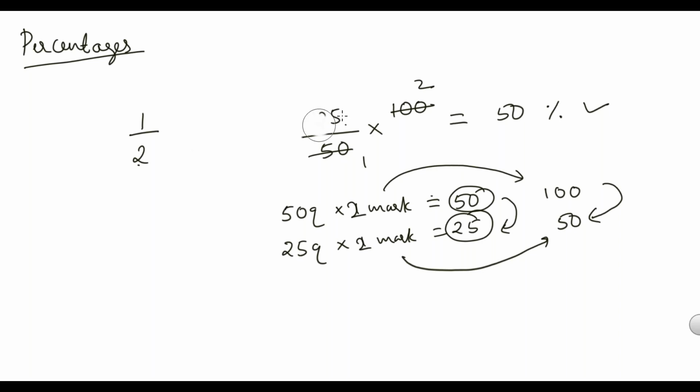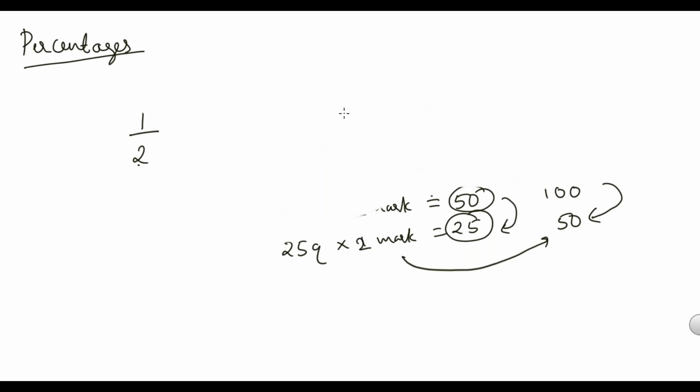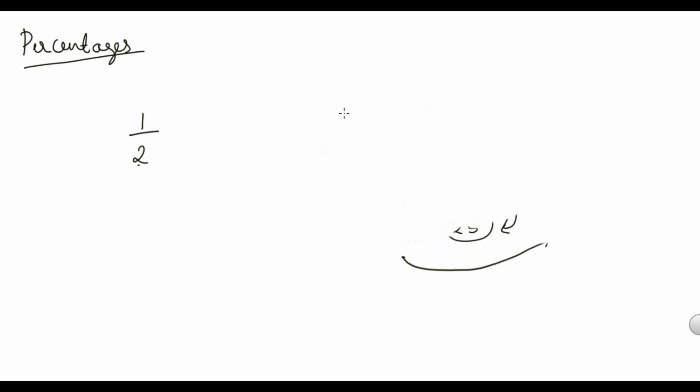Like how 1 by 2, if converted into percentage, 1 by 2 means half. If I take half in terms of percentage, do you know how many percent? 50%, right? So to get that 50%, from fraction to percentage, we have to multiply by 100. So that will become 50%.